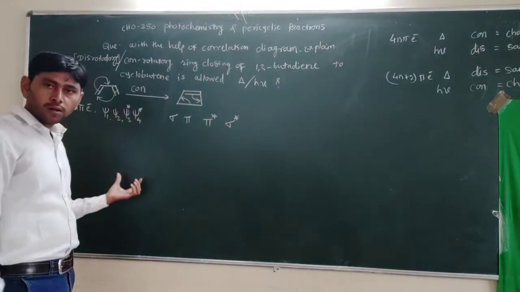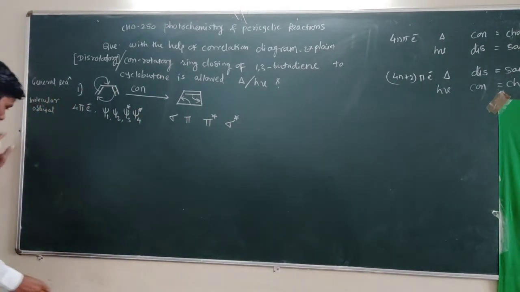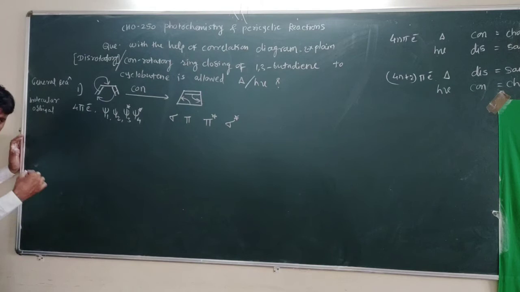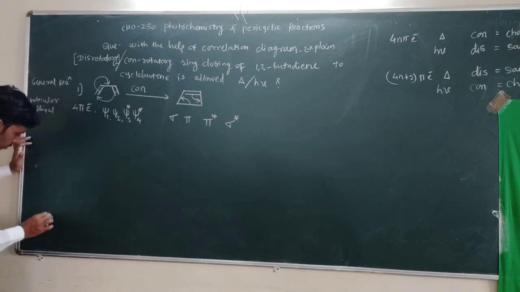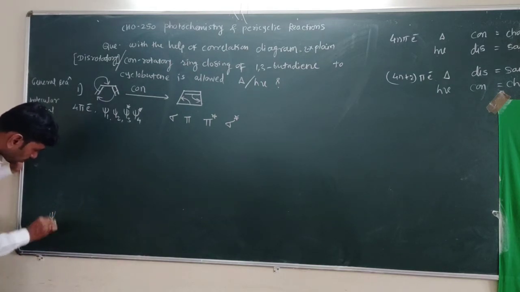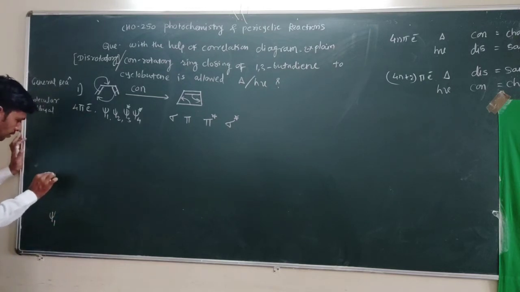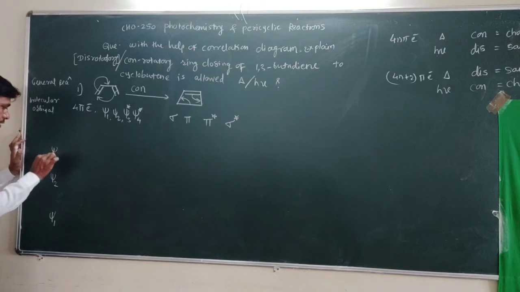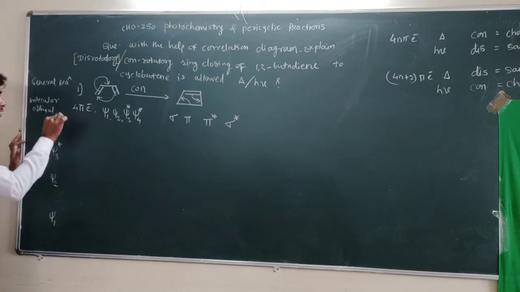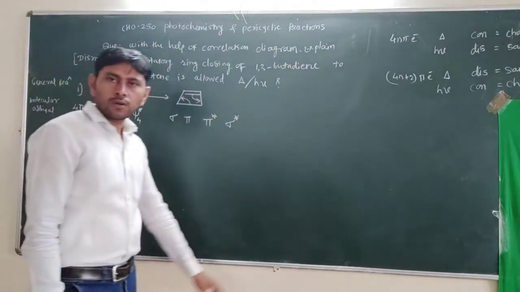Now we have to draw the orbitals one by one. How do we draw these orbitals? These are energetically placed. That means psi 1 is the bonding orbital at the bottom, then the second orbital is psi 2, the third orbital is psi 3 star, an anti-bonding orbital, and the fourth orbital is psi 4 star. So these are the four orbitals.